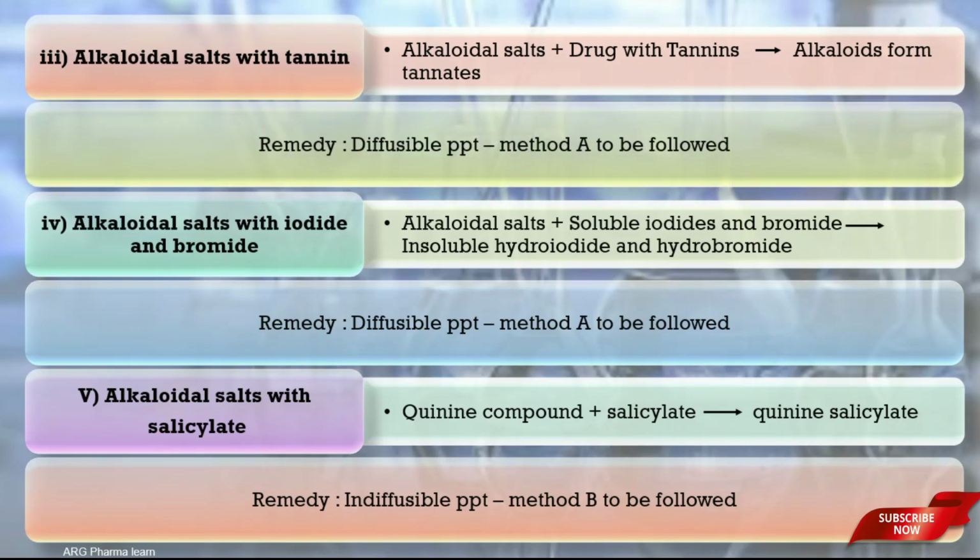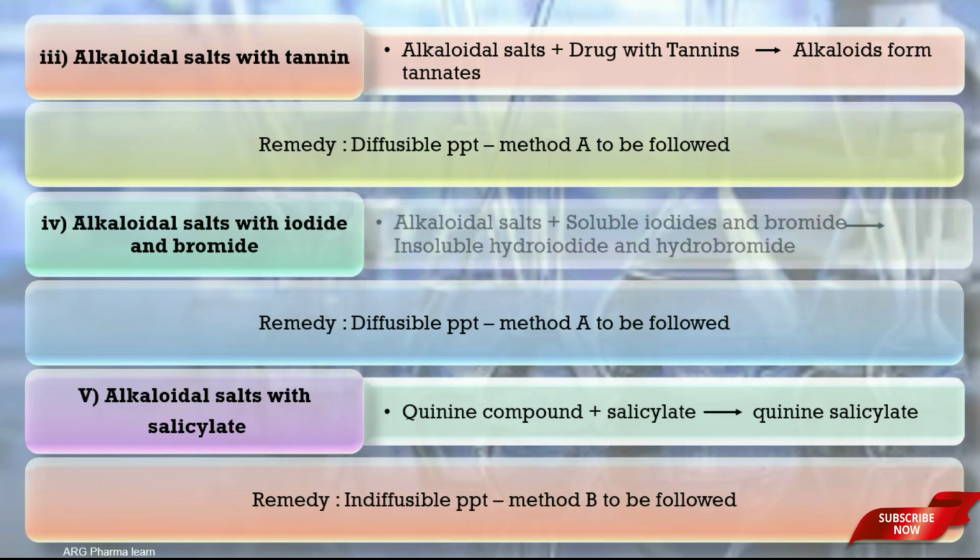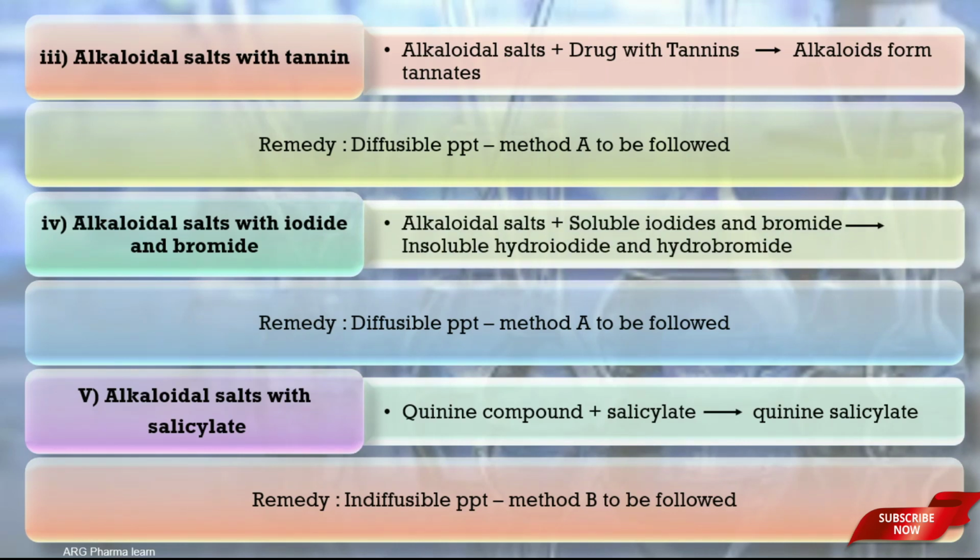Next one is alkaloidal salt with iodide and bromide. Alkaloidal salt produces a diffusible precipitate of insoluble hydroiodide and hydrobromide when it is dispensed with soluble iodide and bromide. Hence method A is followed for precipitate yielding interaction.